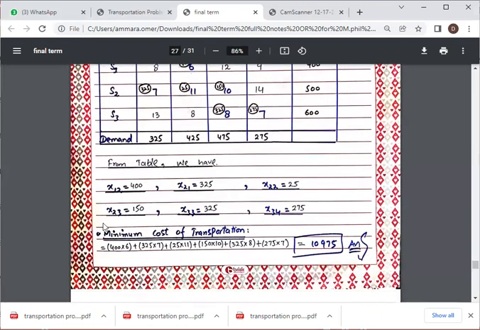So the minimum cost will be: we multiply 400 with 6, 325 with 7, 25 with 11, 150 with 10, 325 with 8, and 275 with 7, which is 10,7975 (107975), which is our basic feasible solution. So this is our minimum cost.